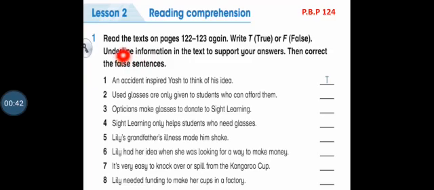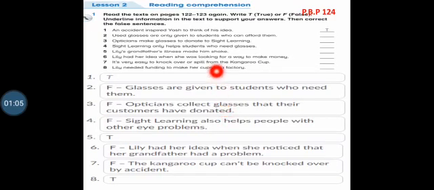Question number 1. Read the texts on pages 122, 123 again. Write T for true or F for false. Underline information in the text to support your answers. Then correct the false sentences. Yes, you have 2 minutes to think about it. Go on my shining stars. Yes, let's have a look on your answers.